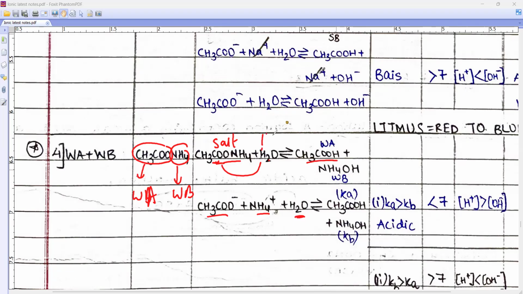In water we have HOH, so OH will go to NH4. So it will give me a weak base. Will a weak thing dissociate? No. So these two won't dissociate. So what do I have in my final solution? I have weak acid and weak base.